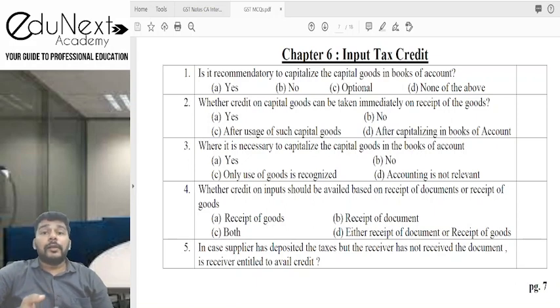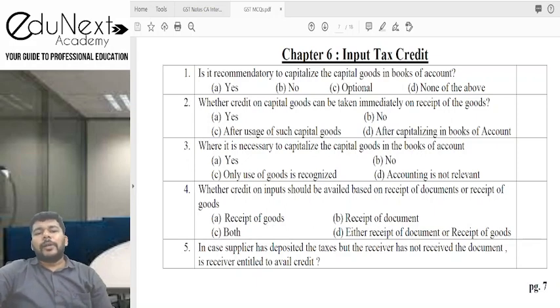Or if I alternatively say that in my office I have purchased two computers, then I'm going to say it's like a fixed asset, so I need to capitalize it. So is it recommendatory to capitalize the capital goods in the books of account? Here the answer is going to be optional. That is, whether it is recommendatory or not, it is going to be optional depending upon the industry.